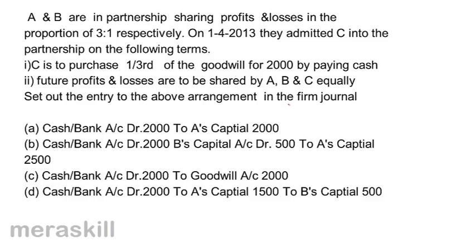Old ratio of A and B is 3:1, so 3/4 and 1/4. New ratio is 1/3 and 1/3.